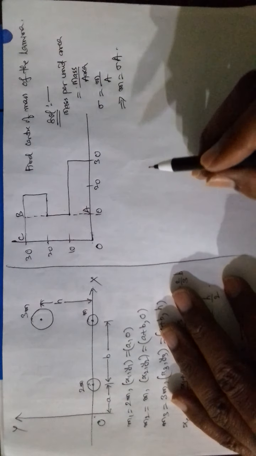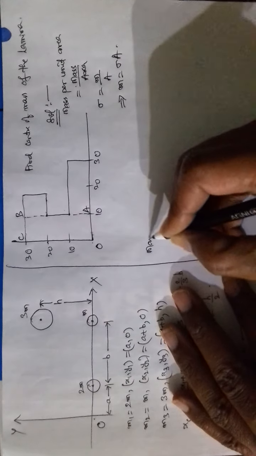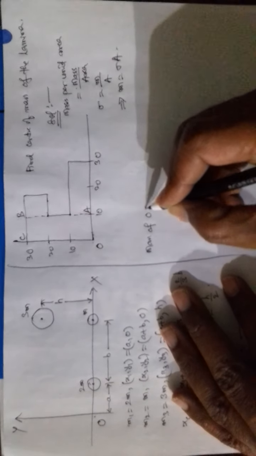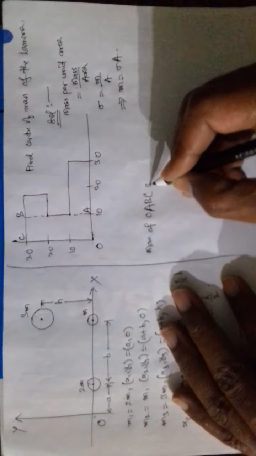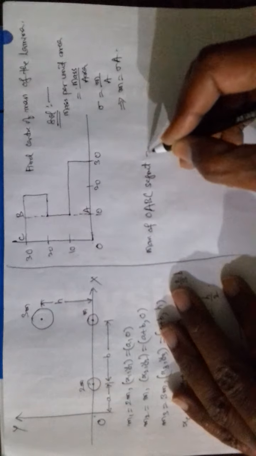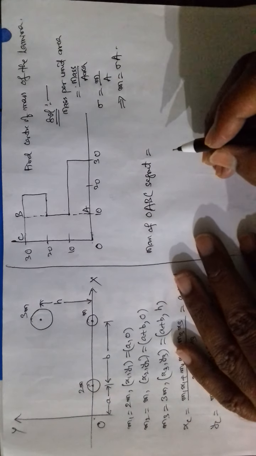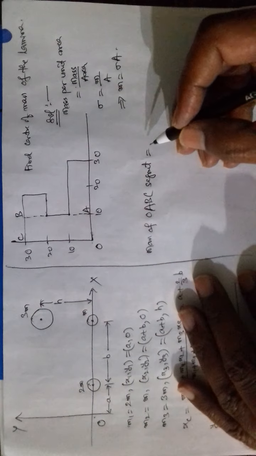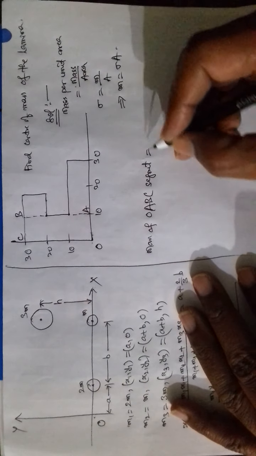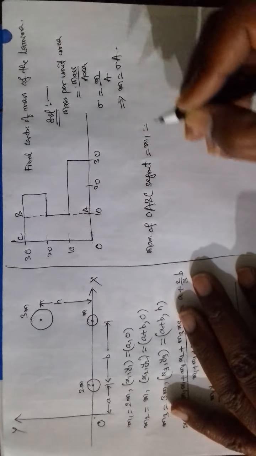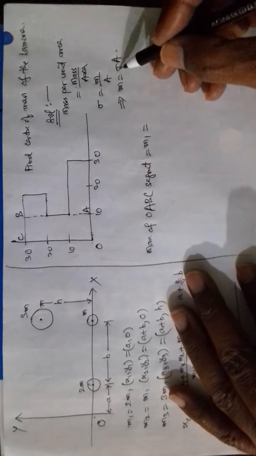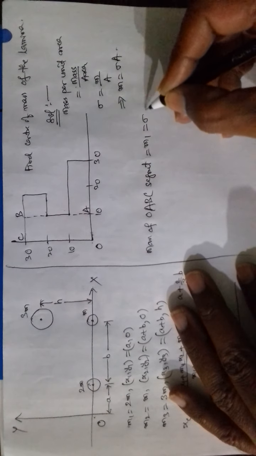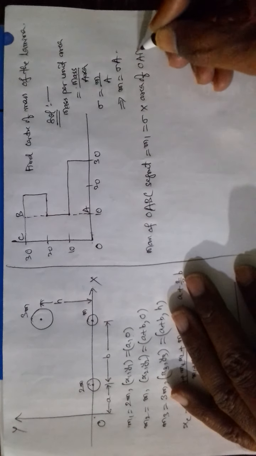So now the mass of the OABC segment. Suppose this is a 1 m bar. So mass is equal to sigma into A, sigma into area of OABC.